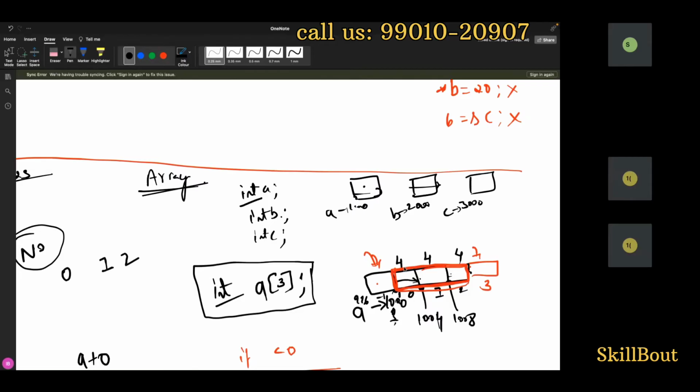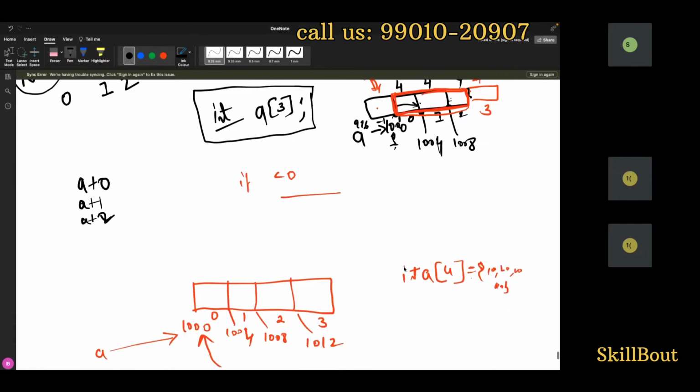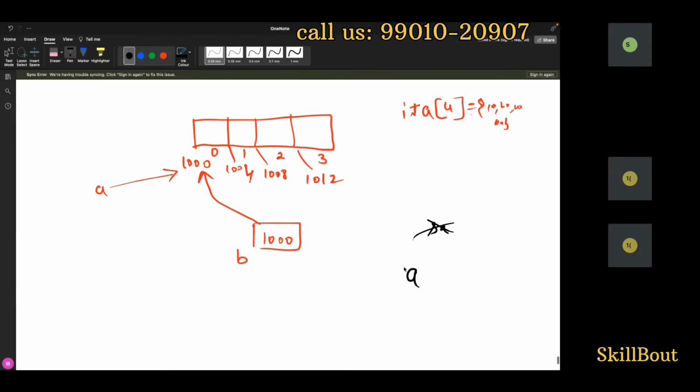So you know those pointer combinations, right? A plus 0, whole bracket of star. A plus 1, whole bracket of star. A plus 2, whole bracket of star, right? Now A means the base address. Normally for a variable, you'll tell ampersand A is equals to B star integer. This is how you write the line, guys.